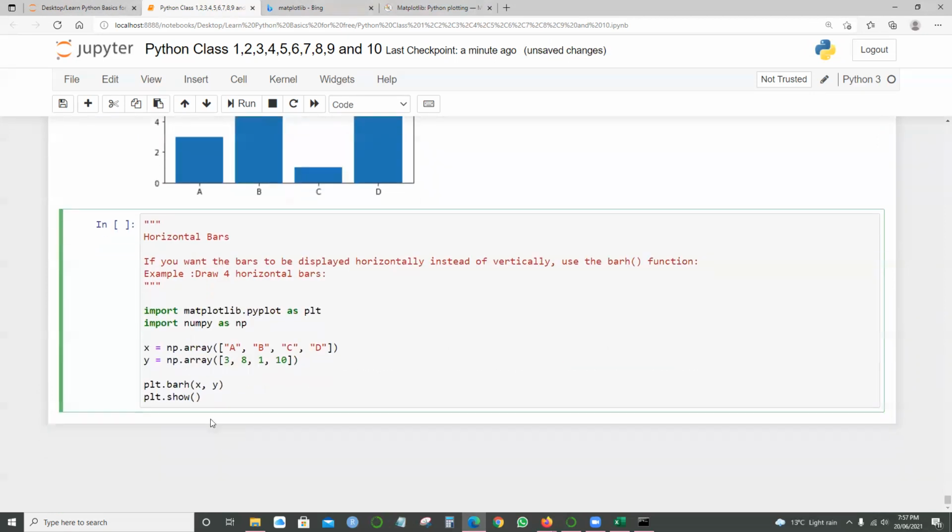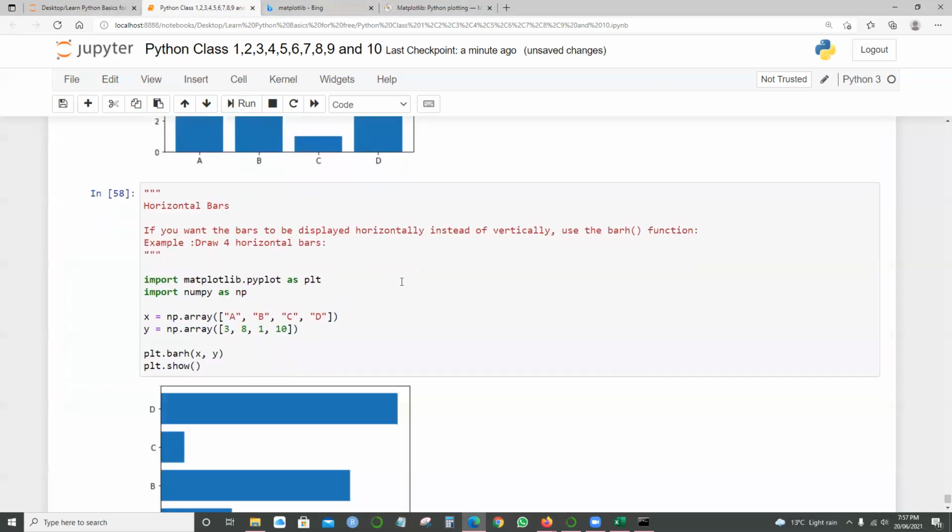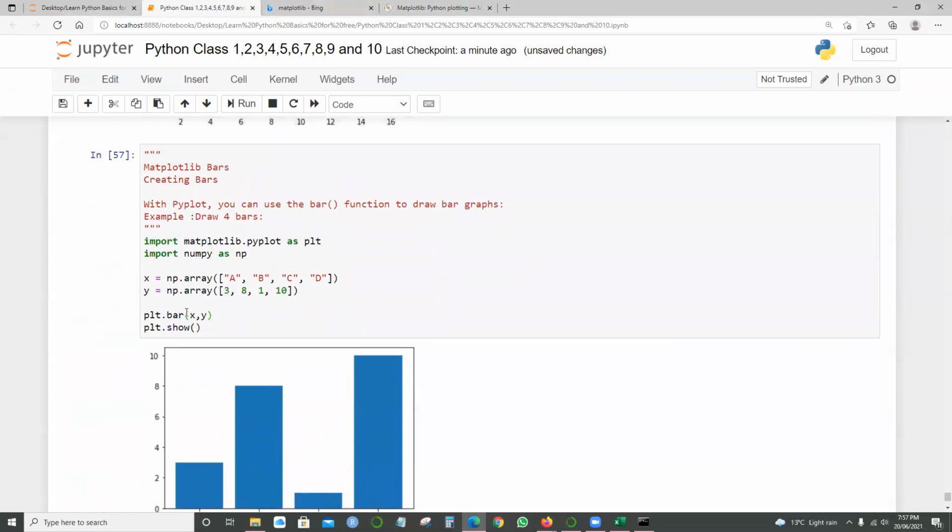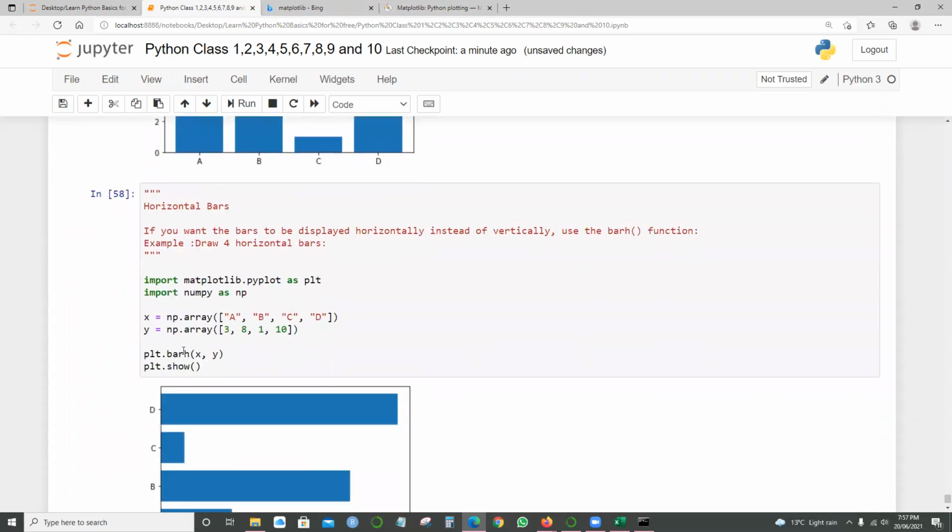Here barh represents horizontal, and when I run it, look at this, the bars are horizontal. So just to differentiate, when you use bar, you get vertical, but when you use barh, you get the horizontal one.